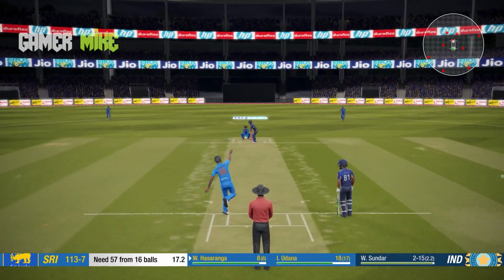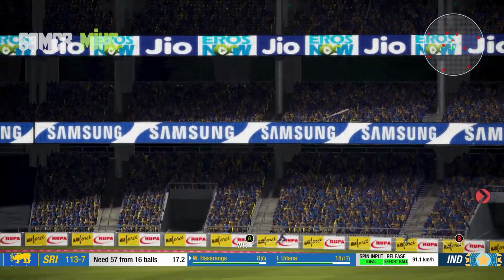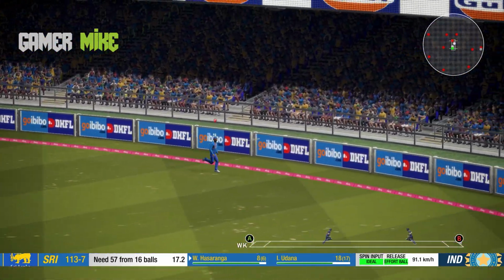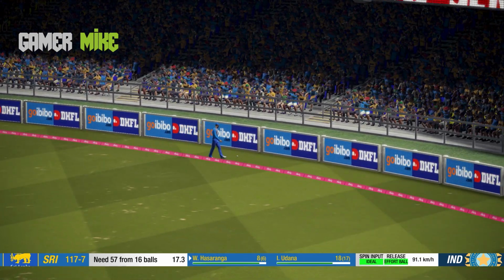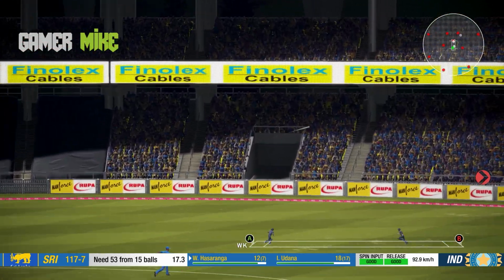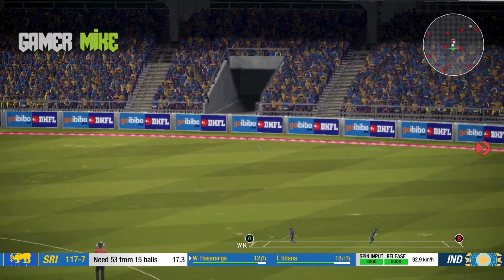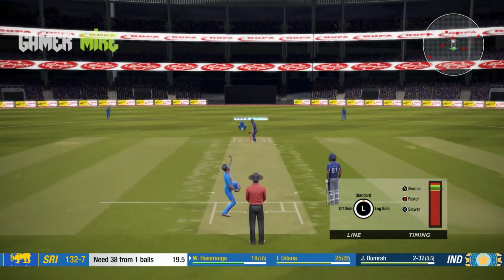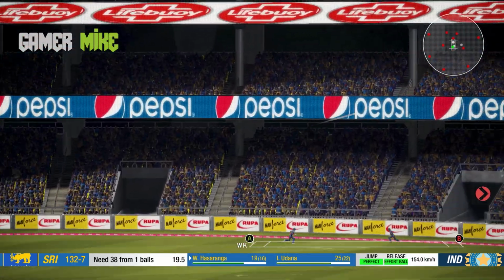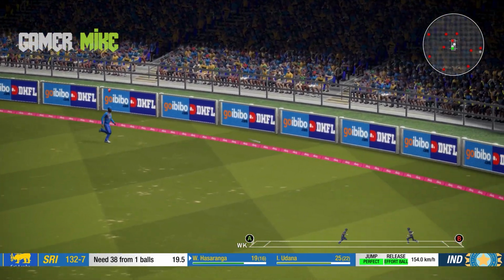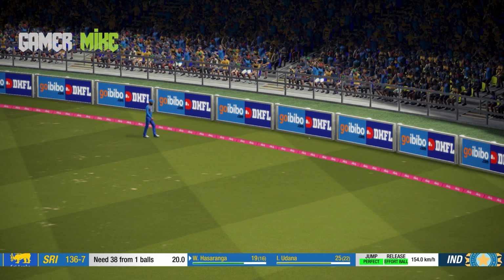And Washington Sundar with his 3rd delivery of this over. Again, he has been smashed, and there's a fielder running towards it, but he can't get there. Let's see what he is going to bowl right now. Pitched it short. Again, Hasaranga takes advantage of the field. There's no deep fine leg. And now the last ball of the match, and he hits it towards the deep mid-wicket region, but it's too late now, and India wins this match.